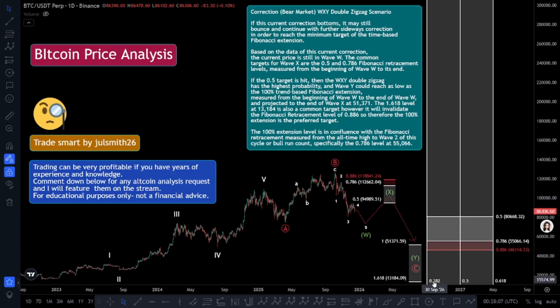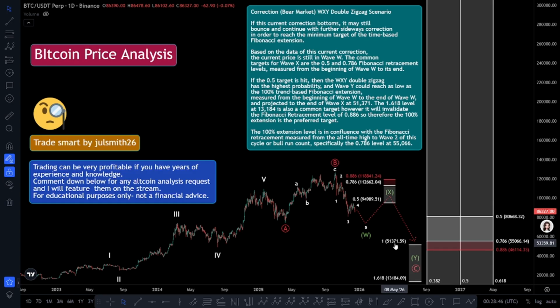In order to reach the minimum target of the time-based Fibonacci extension, based on the data of this current correction, the current price is still in wave W. The common targets for wave X are the 0.5 and 0.786 Fibonacci retracement levels, measured from the beginning of wave W to its end. If the 0.5 target is hit, then the WXY double zigzag is the highest probability, and wave Y could reach as low as 100% trend-based Fibonacci extension, measured from the beginning of wave W to the end of wave W, and projected to the end of wave X at